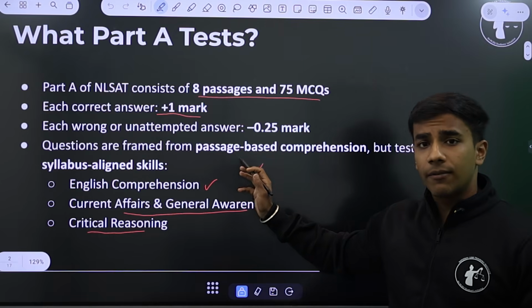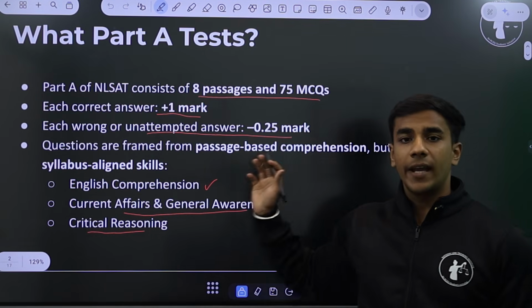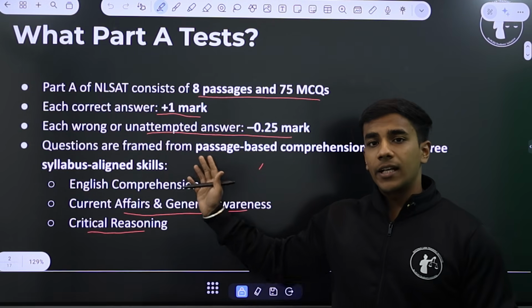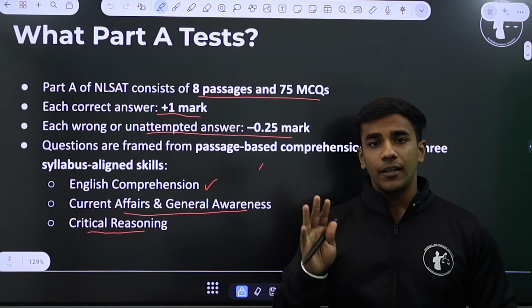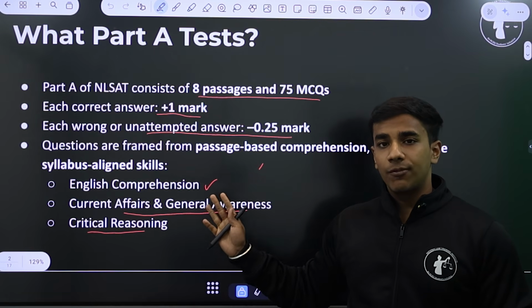Every correct answer will give you a +1 mark. Each wrong or unattempted answer will give you a -0.25. So it's in the ratio of 1:4. So the key takeaway from these 2 points is that you have to attempt all the questions, because even if you get it wrong, you will get a -0.25.